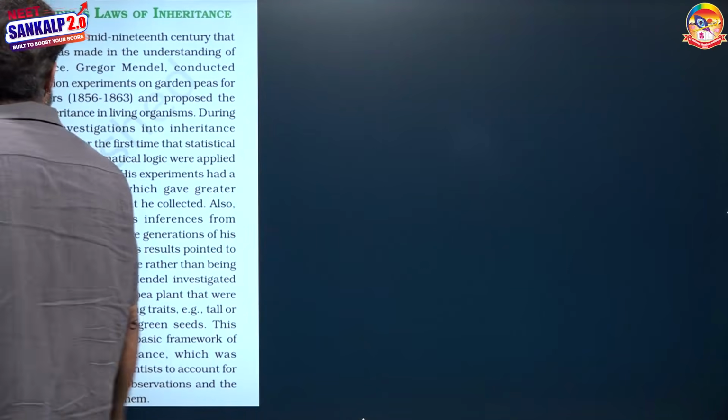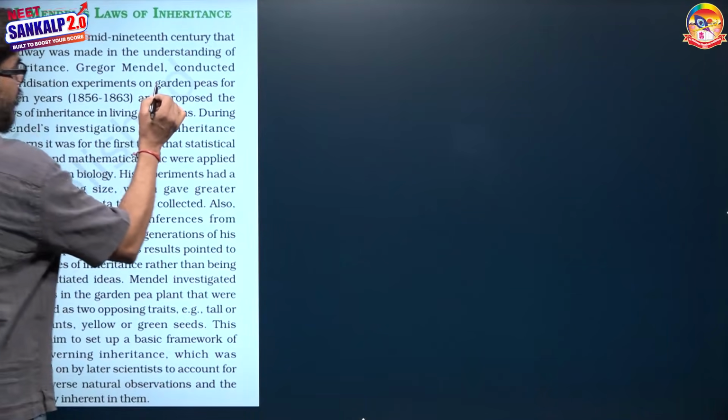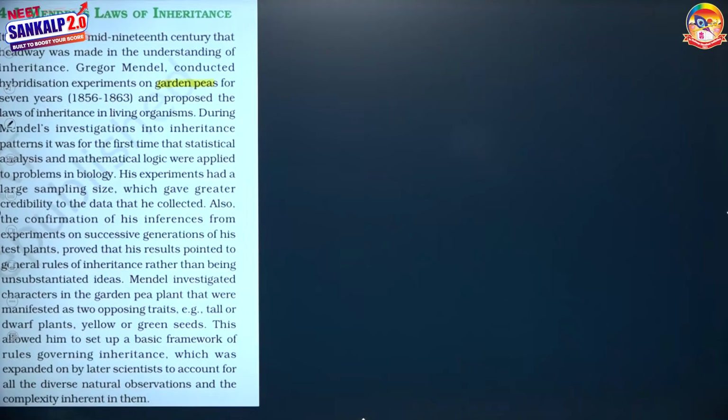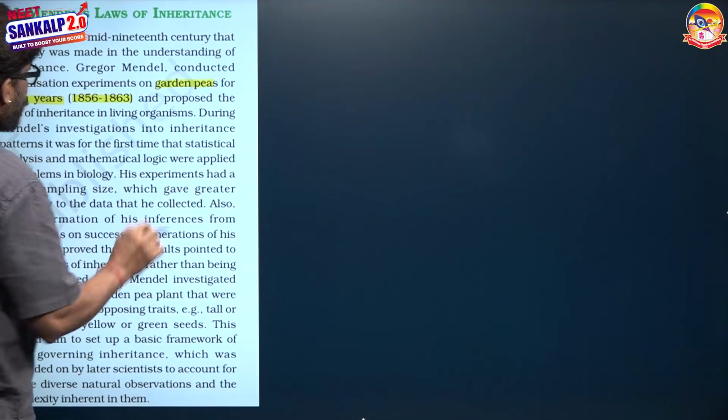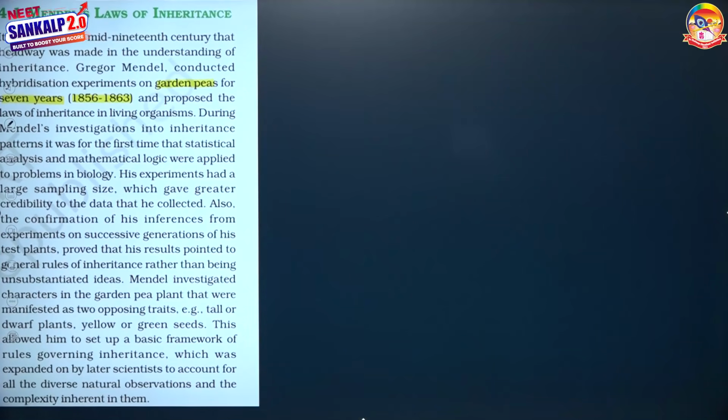Then in the classical part of genetics, some Mendel-related information is very crucial. First of all, Mendel did experiments on garden pea, Pisum sativum, for how many years? For 7 years. During which years? You should keep in memory, from 1856 to 1863. These 7 consecutive years he worked and proposed the laws of inheritance of living organisms.